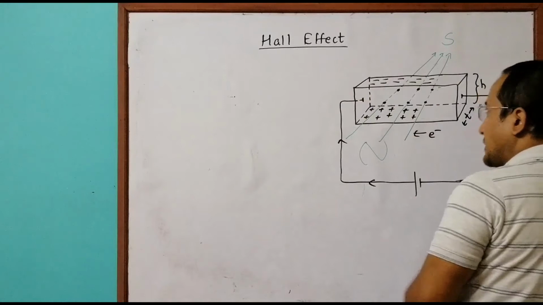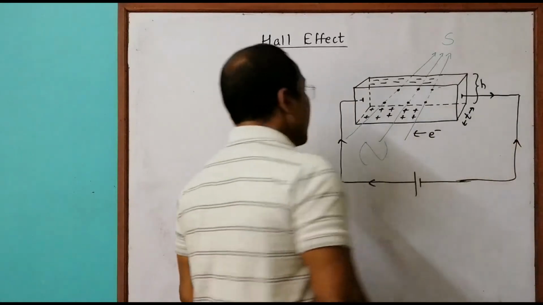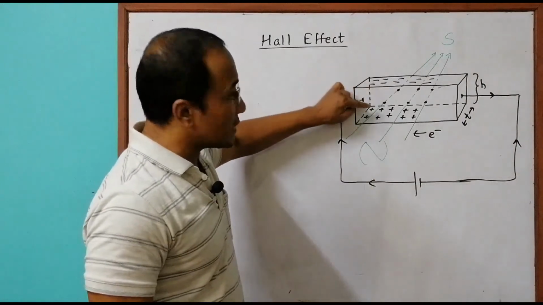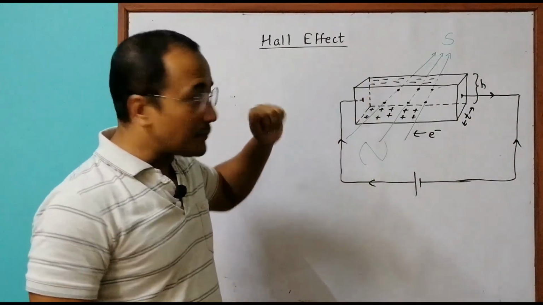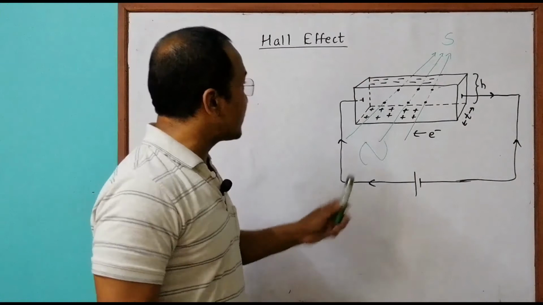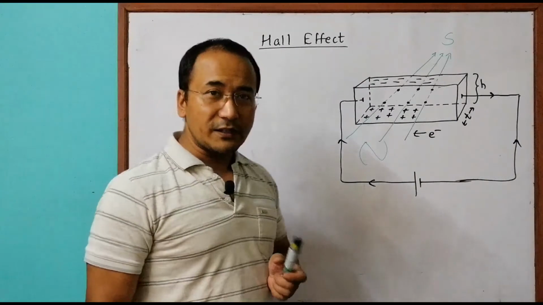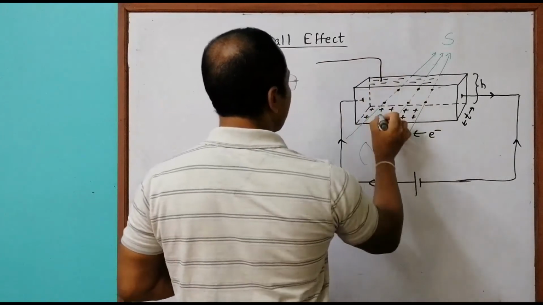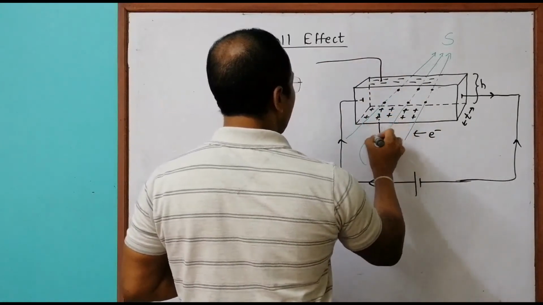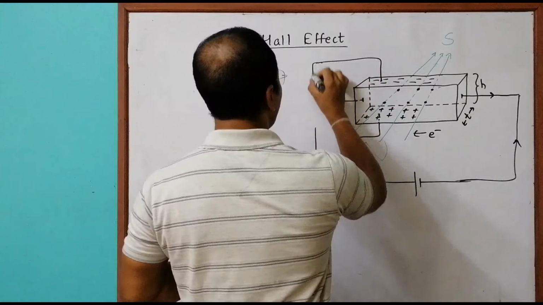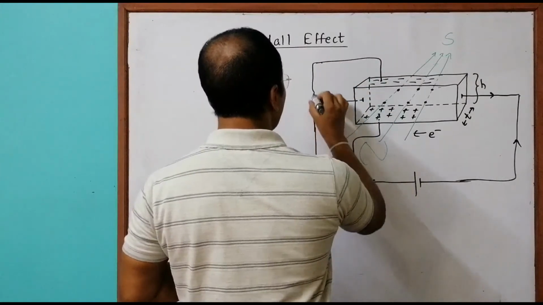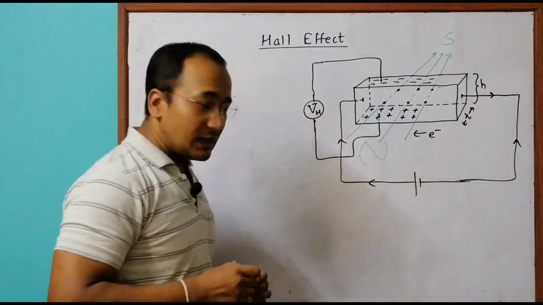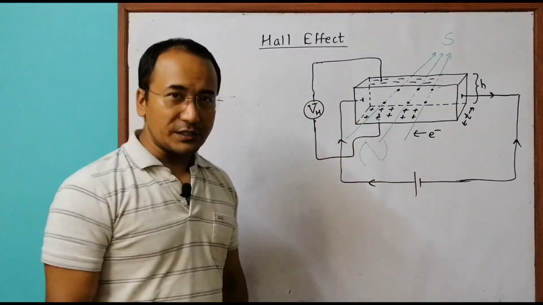So till the magnetic field is there, these things will be separate. And when the magnetic field is off, then they again recombine, because you can see here, negative and positive develop an electrostatic force. Because of this, they develop a potential difference, voltage. If I use a device across these two faces, it will record a voltage. We write VH, that is Hall voltage, and this phenomenon is called the Hall effect.